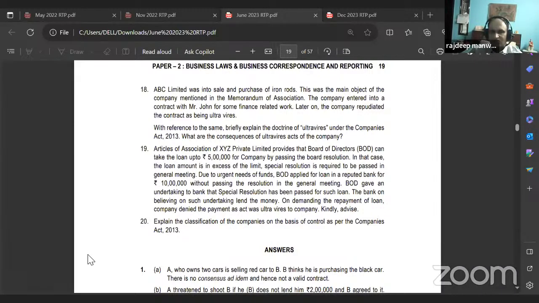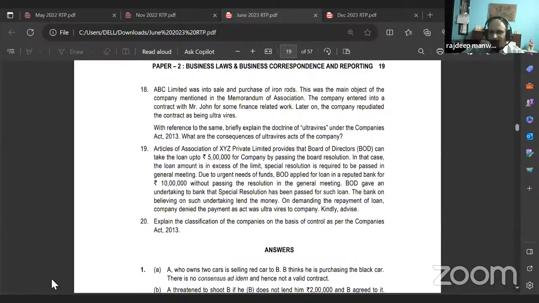Due to urgent need of funds, BOD applied for a loan in a reputed bank for rupees 10 lakh without passing the resolution in the general meeting. BOD gave an undertaking to the bank that a special resolution has been passed for such loan. The bank, believing such undertaking, lent the money. On demanding repayment of the loan, the company denied the payment as the act was ultra vires to the company. Kindly advise.